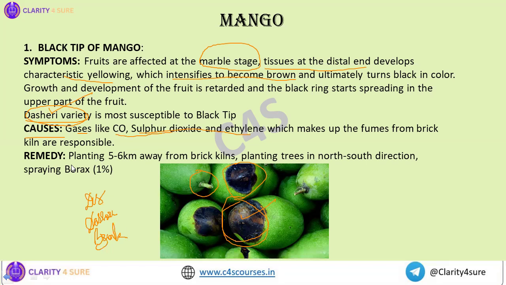So what will we go for as a remedy? The problem is that when we plant the mango plants near the brick kilns, we have to maintain them 5 to 6 kilometers away from the brick kilns. We'll maintain the mango plantations 5 to 6 kilometers away from the brick kilns. We'll plant the trees in north-south direction, and even spraying of borax 1% helps in preventing this disorder.